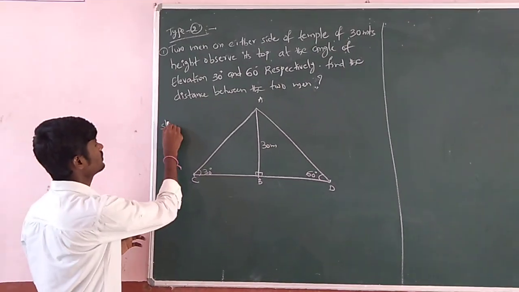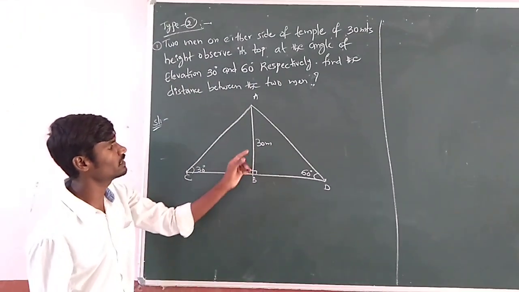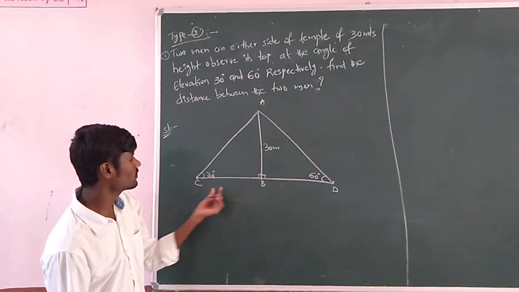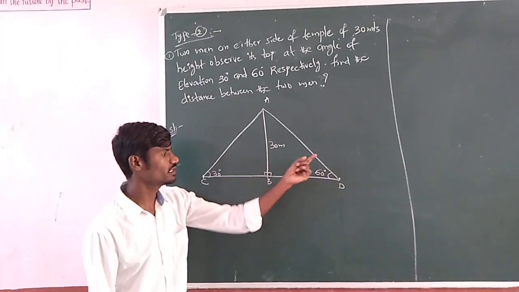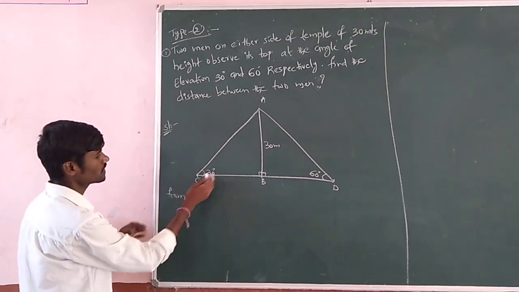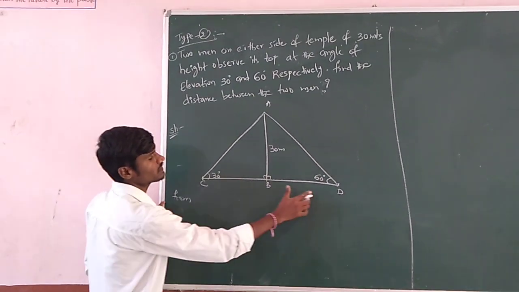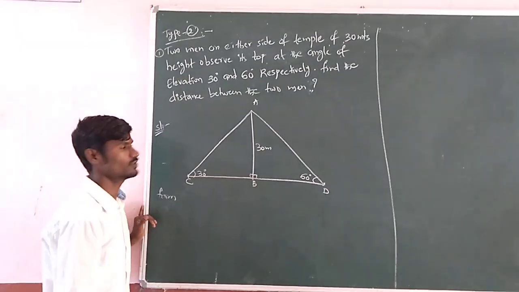You have to write certain things from the given problem. AB equal to the height of the temple, equal to 30 meter, angle of elevation of the first person 30 degree, angle of elevation of the second person 60 degree. Here I am taking the first triangle, the left side triangle regarding the first person, and I will get BC. Then if you take the second triangle I will get BD. If I add both I will get the total distance between the two men.